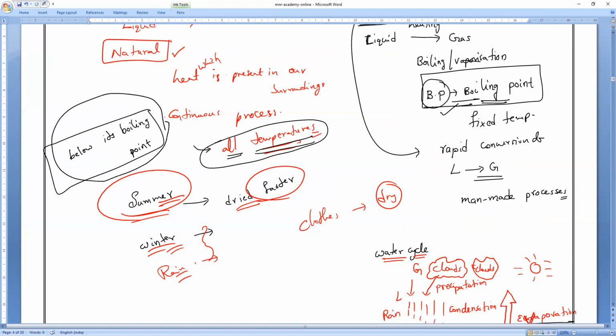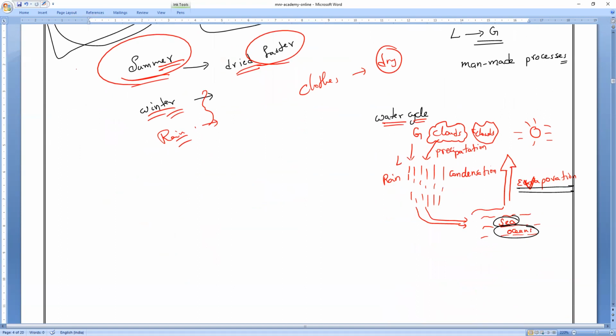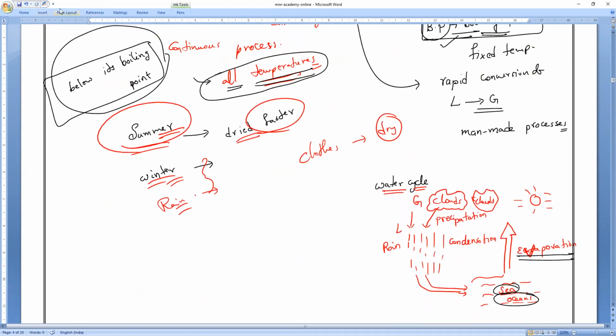Does it mean that water is a volatile substance? Anybody, what do you mean by volatile? It can change its state easily. Volatile means it will change its state very easily. Yes or no, Mr. Mari? Sir, one doubt, sir. Sir, evaporation takes place like sea breeze, land breeze. We can say everywhere. Every time. Understand?